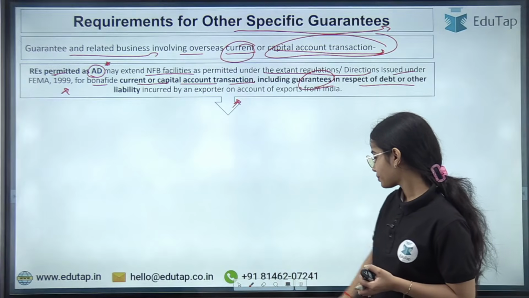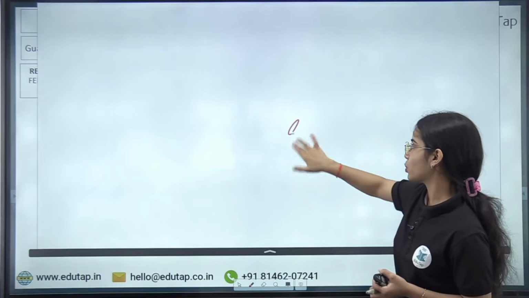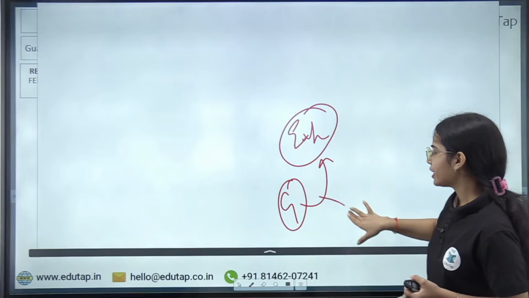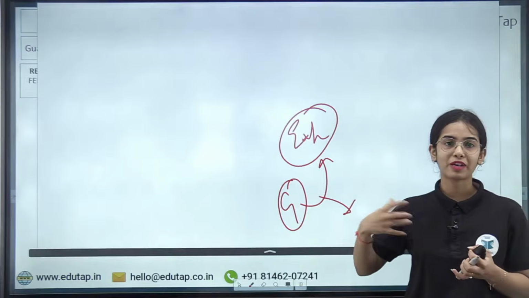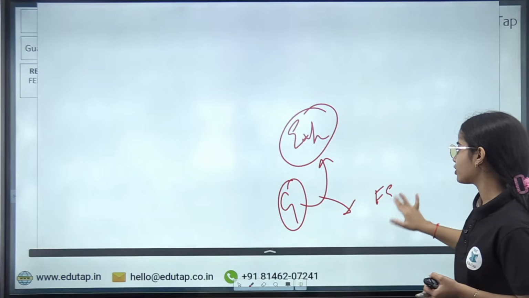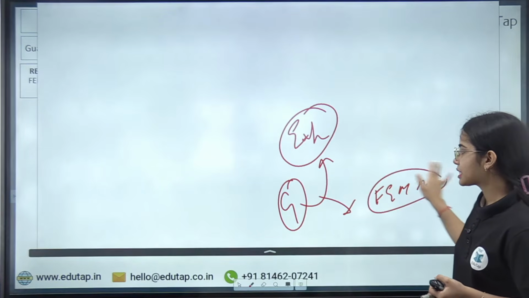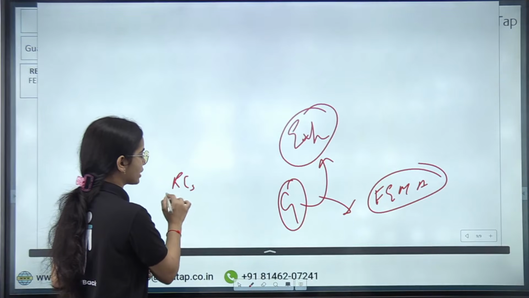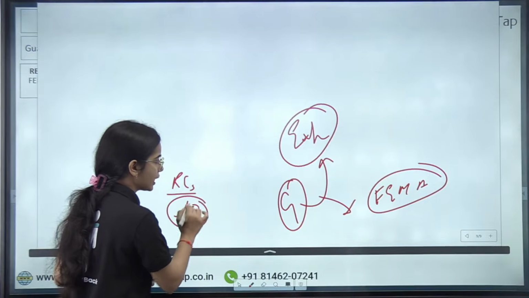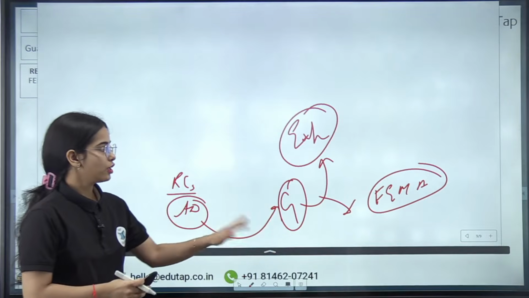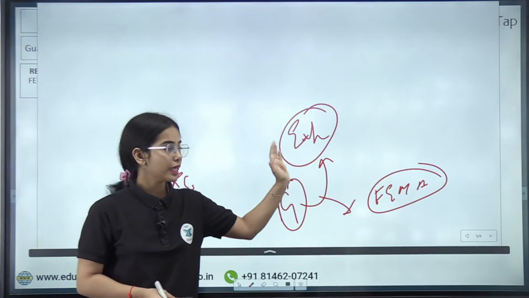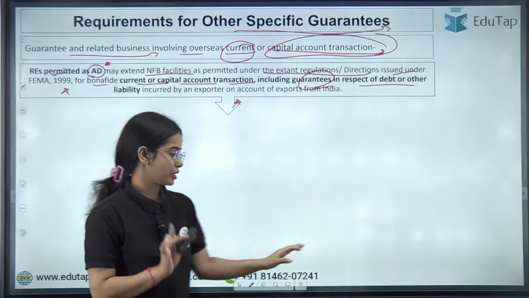So basically, the regulated entities of our country working as authorized dealers can provide the guarantee for the current account and capital account transactions on behalf of the exporters, in regard to the FEMA regulations also. This is the idea.